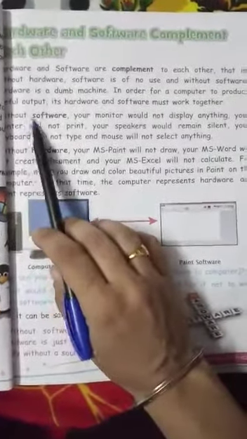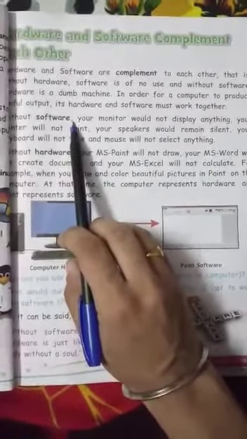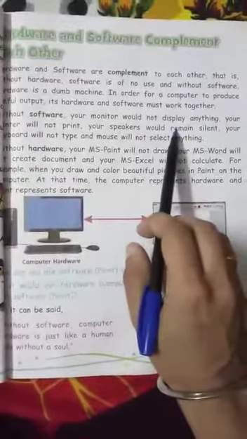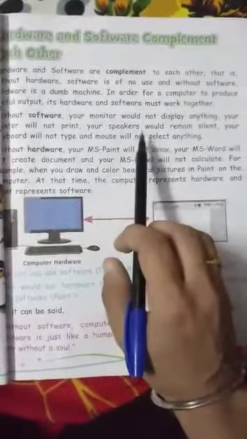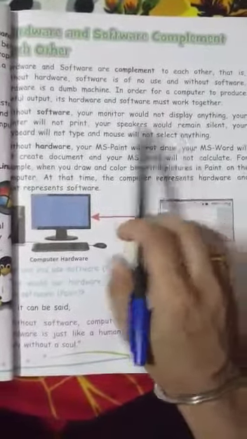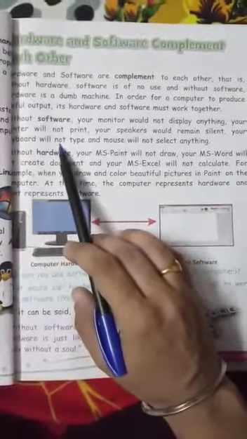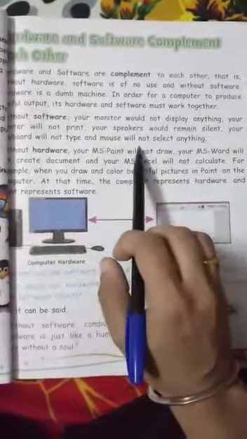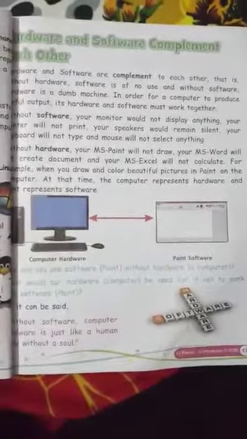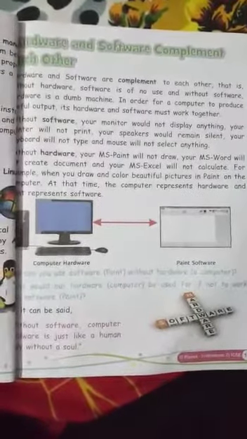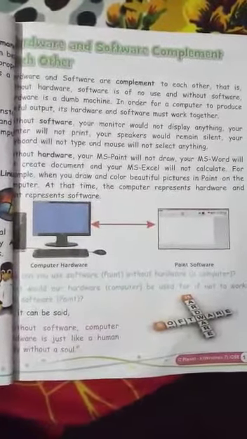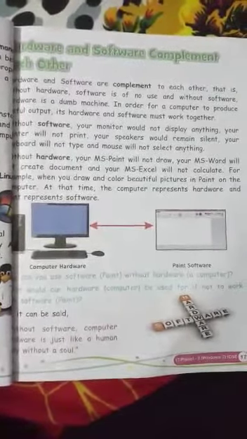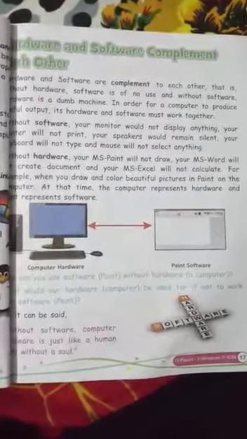Okay, my dear student. So here they have given the example. If software is not there in the computer, then definitely your monitor screen will not display anything. We are not able to print anything. Speaker will remain silent. We will not be able to type, and the mouse will not select anything, because all these things are performed with the help of software when we give commands to the computer. And if software is not there, definitely things will not work out.